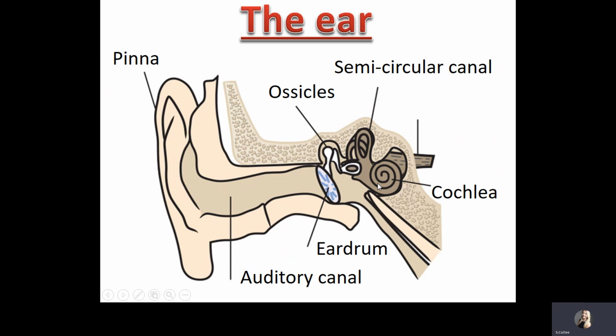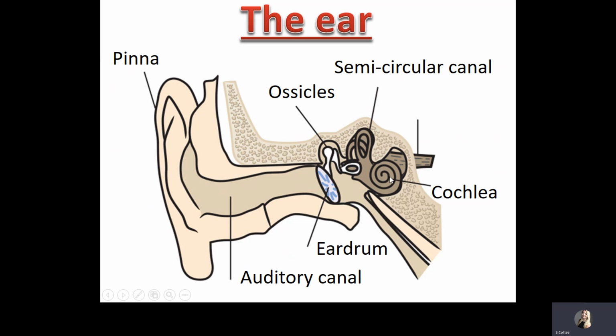This section of the ear contains both the cochlea, which is in a sort of snail-like shape, and also you have these semicircular canals. Now the semicircular canals are not for hearing, they are to help with your balance. So they have nerves in there which help with your balance, and the information from those gets sent to the brain.